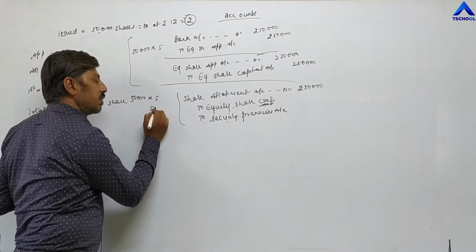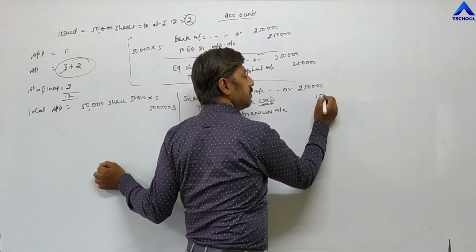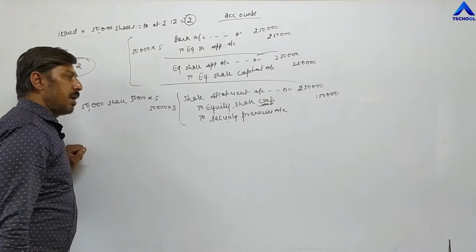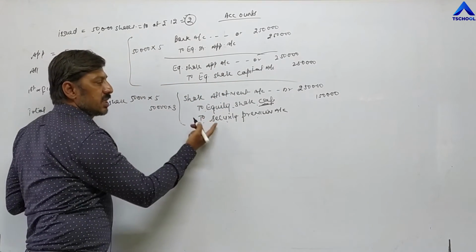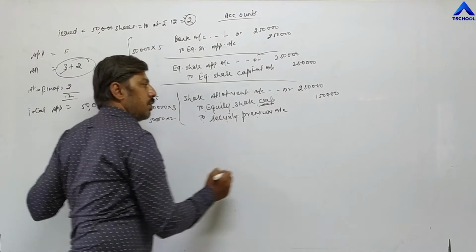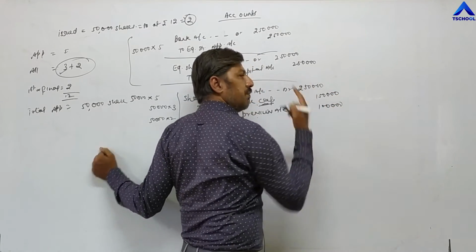So 50,000 into 3, 1,50,000, and the remaining 2 rupees, that is the amount of premium, will be transferred to the security premium account. 50,000 into 2 is 1 lakh rupees. So 1 lakh 50 plus 1 lakh is 2 lakh 50.